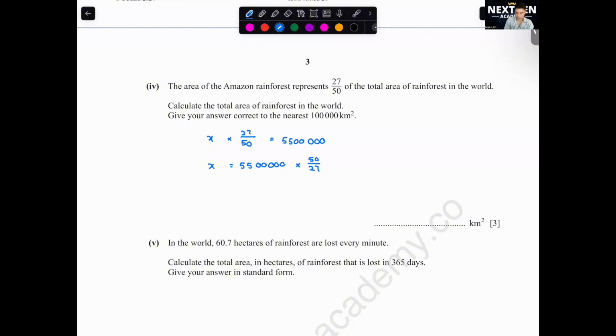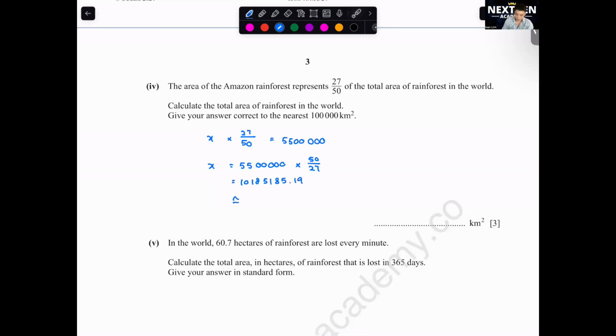Okay, can you all use your calculator? 5,512,345 times 50 divided by 27. Did they say they want you to round up to the nearest 100,000? Whenever they say round up to something, don't straight away write down the values that they want you to round up to. Write down whatever is seen on your calculator first. So here you'll get 10,185,185.19.